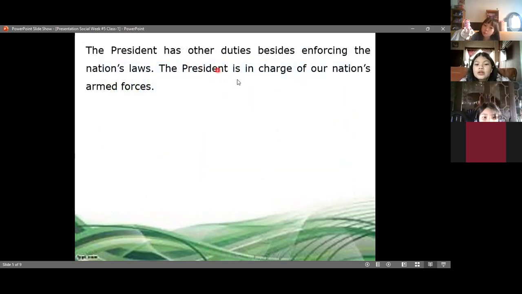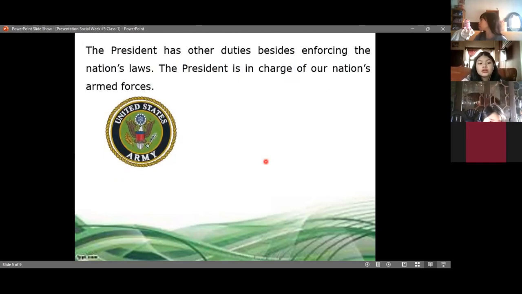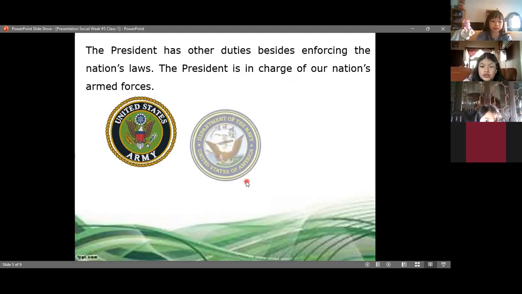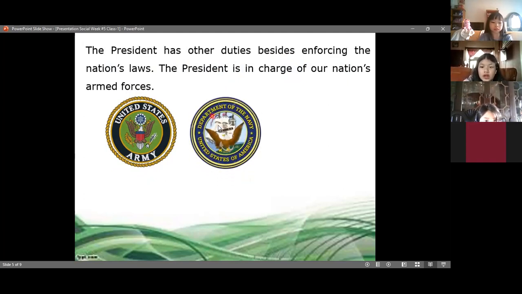Now, the president is not just living in the White House. No, the president has some responsibilities. He has some duties. So we're going to talk about some of these duties that he or she must have. In this case, in the United States, besides enforcing the nation's laws, the president is in charge of the nation's armed forces. The president of the United States is in charge of the armed forces.